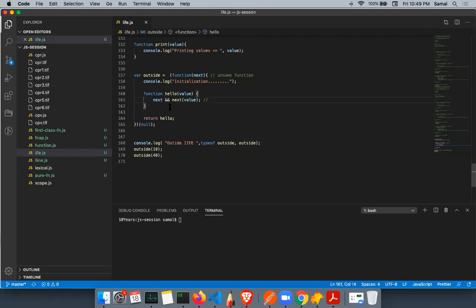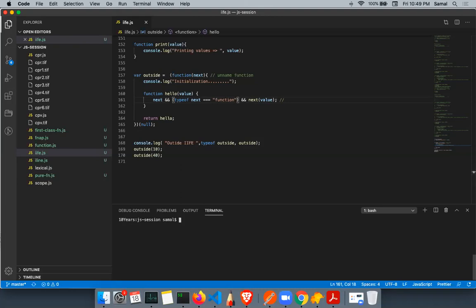Type of next equals equals to function. So this will give me a guarantee that if this is a function, then only it will call it.